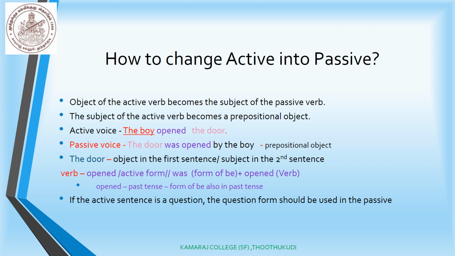This is normally for a statement. In case the active sentence is a question, the question form should be used in the passive voice also. We should not write it as a statement.